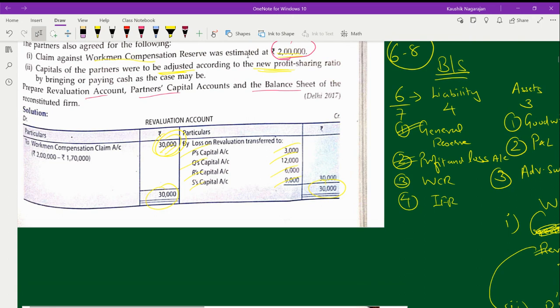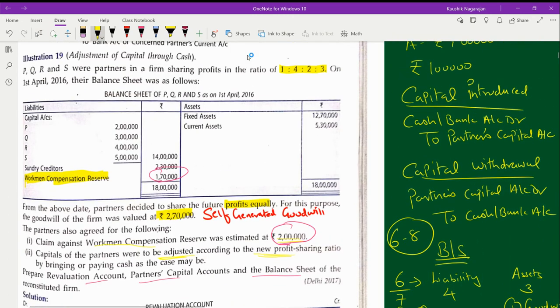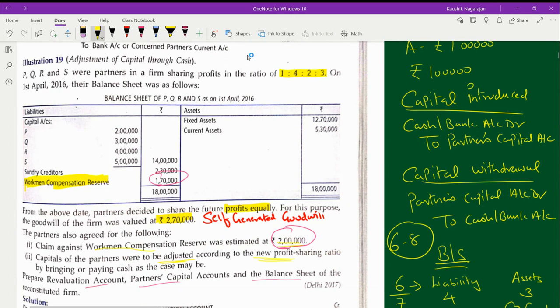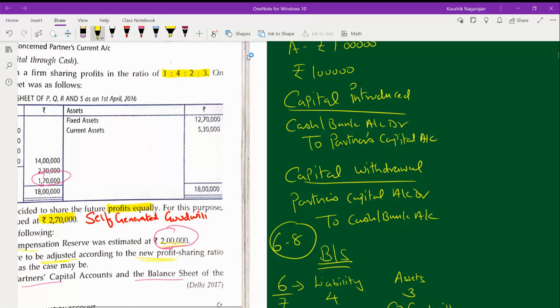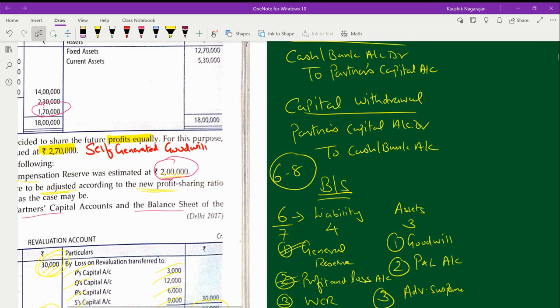Yes, sir. See, at the starting of the problem, I said first you ensure what is the given profit sharing ratio, the old ratio, and the new ratio as given in the question. And since they have given you a balance sheet, I have informed you that when it is a balance sheet type of problem, there are seven items you have to be aware of: four on the liability side and three on the asset side.